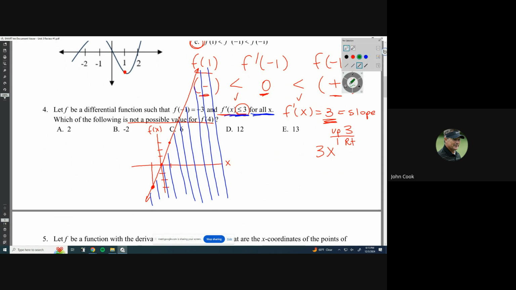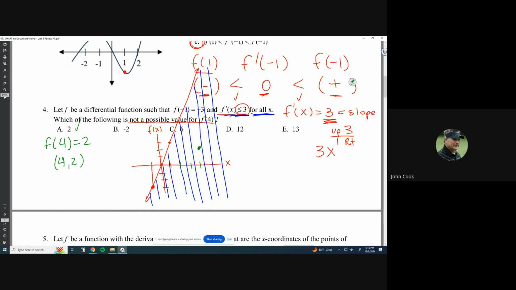Okay, so I'm just going to graph these coordinates out and see if they could fall in this range of values that I have here. So f of 4, could it be equal to 2? In other words, could the coordinate (4, 2) be a possibility? Let's find out. Here's 1, 2, 3, 4. And yeah, 2 is right there. So this coordinate could fall in this range. So this could be a possibility.